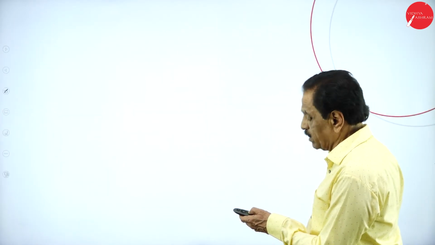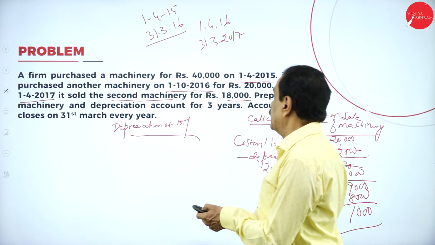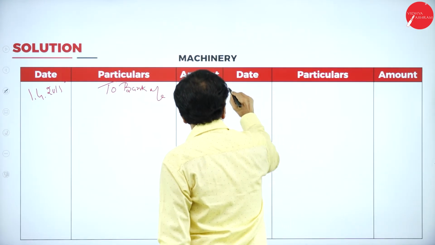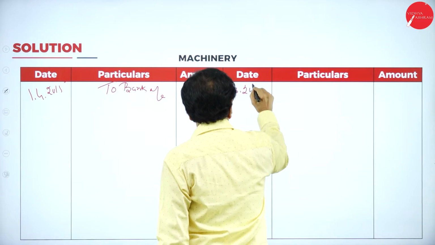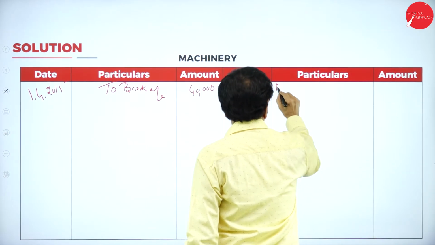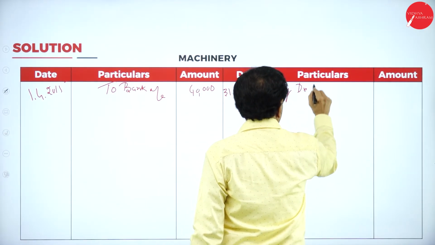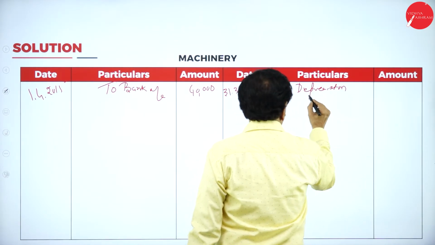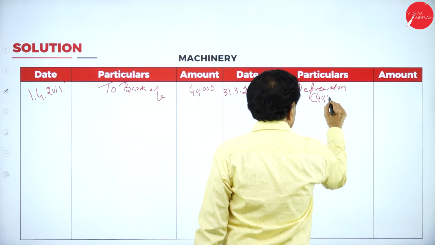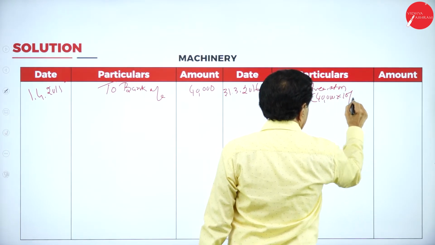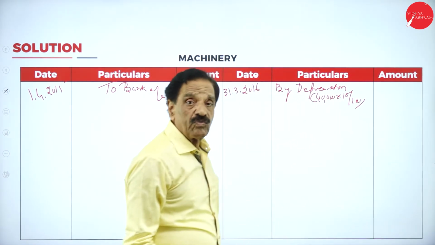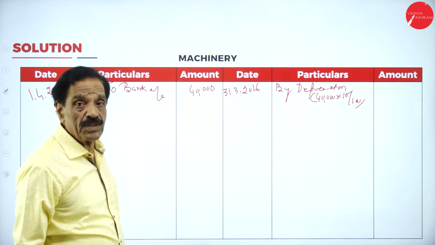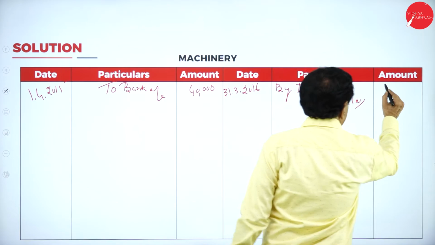Another machine is purchased on which date? See that, 1/10. 31/3/2016, by depreciation. It is 40,000 into 10 by 100. So 40,000 is the value, common depreciation is 10% we are charging. It becomes 4,000.